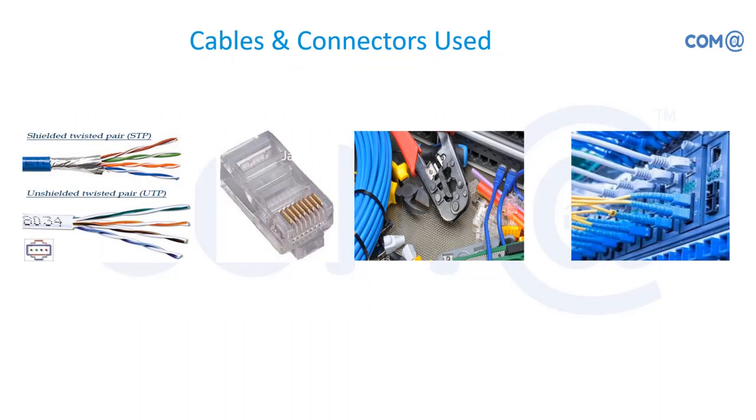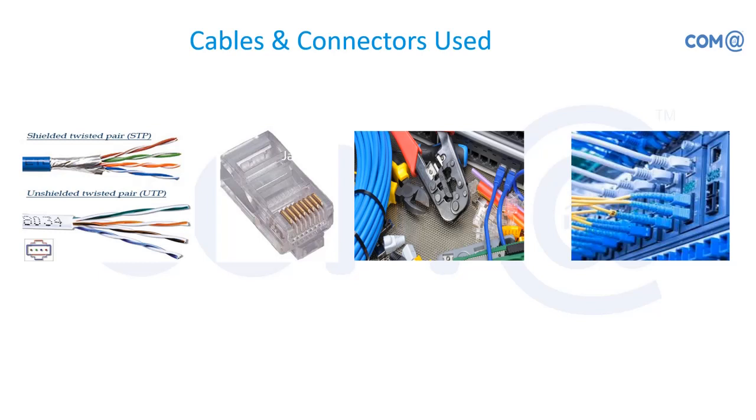So types of cable: STP, shielded twisted pair, and UTP, unshielded twisted pair. The difference here is you will have some protective cover for the cables. Suppose I'm going to use this cable over the factory. In that case, to avoid physical damage, we use aluminum foil as a protective cover. In case of UTP, nothing is there, so we are going to take it via a secured path, right? So there won't be any kind of damage happening to that particular cable. We can keep it inside a PVC pipe, and through that we can run the cable also. And obviously STP is costly compared to UTP.